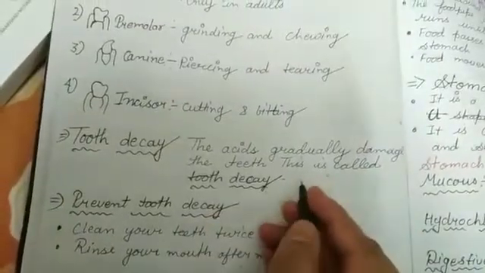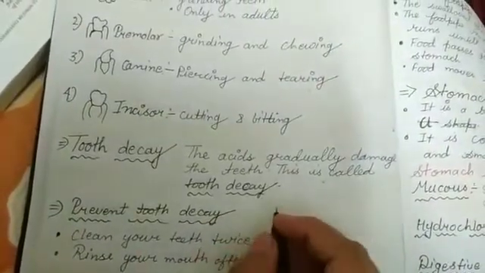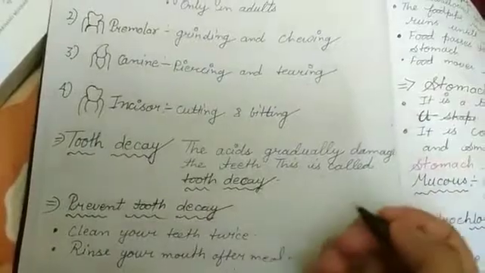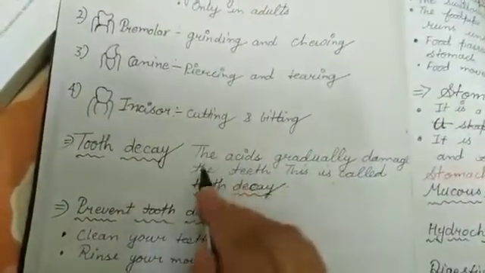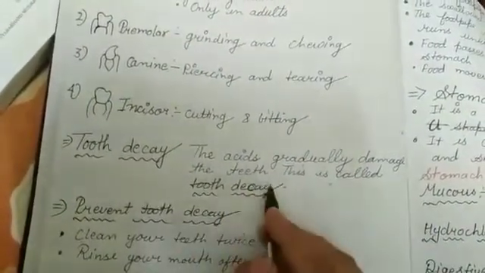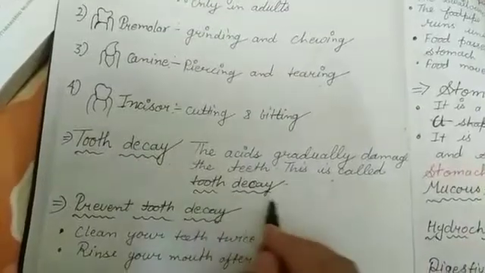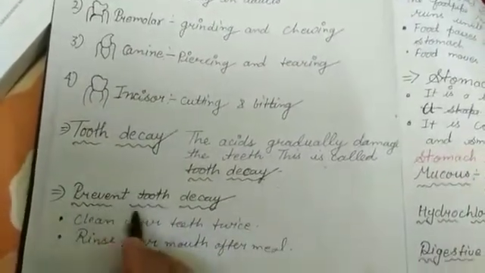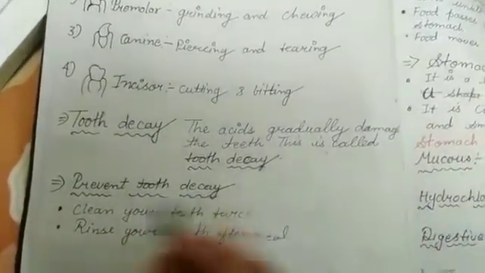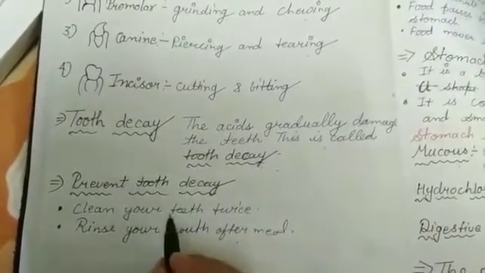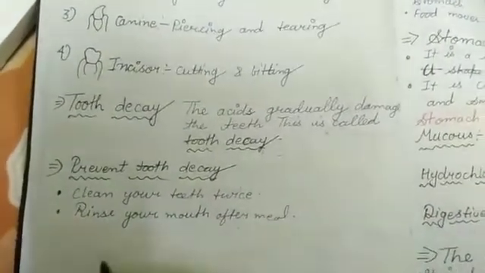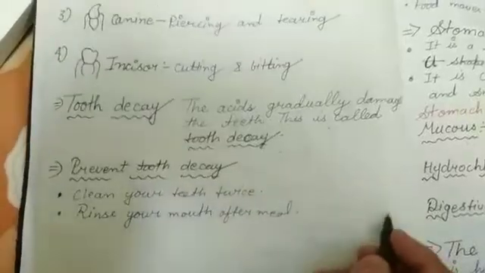These bacteria break down the sugar present from the leftover food and release the acid. The acid gradually damages the teeth. This is called tooth decay. Now, prevention of tooth decay. First of all, we should clean our mouth twice a day. Rinse your mouth after drinking milk.